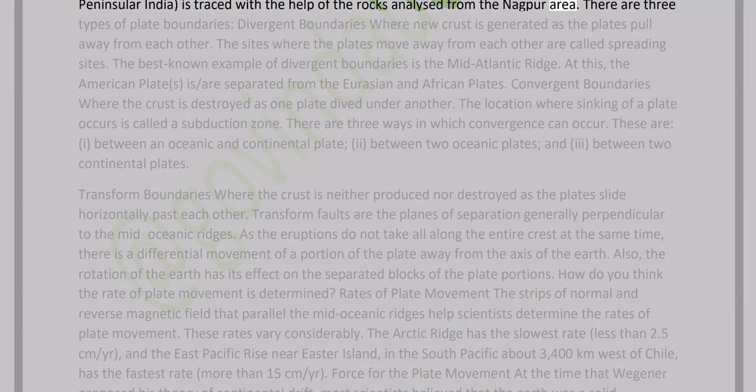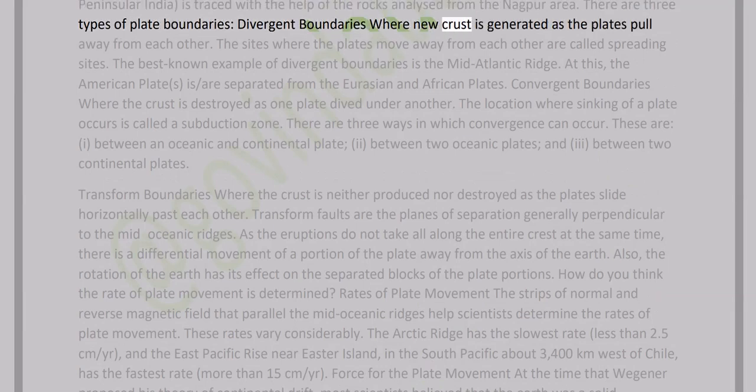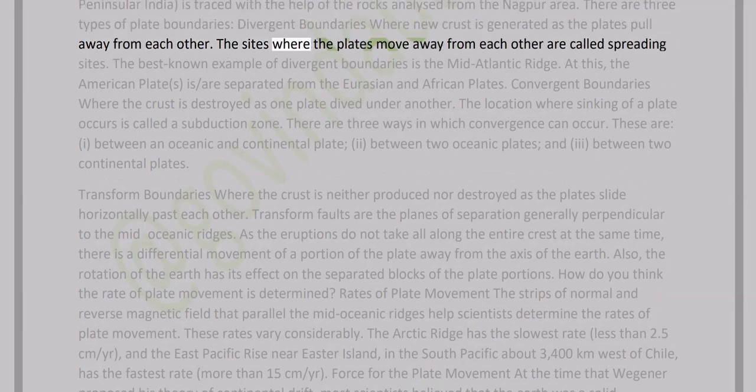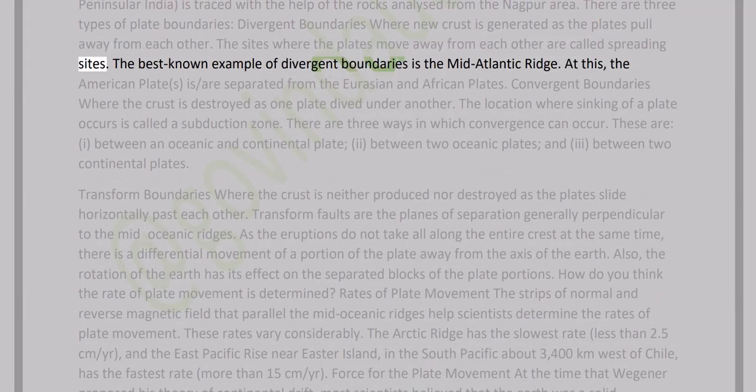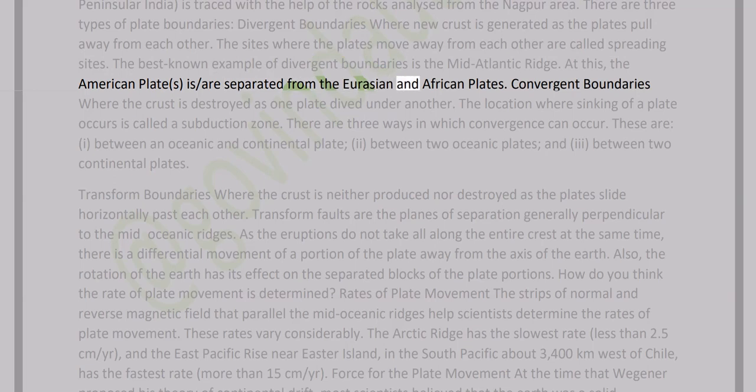There are 3 types of plate boundaries. 1. Divergent boundaries, where new crust is generated as the plates pull away from each other. The sites where the plates move away from each other are called spreading sites. The best known example of divergent boundaries is the Mid-Atlantic Ridge. At this, the American plates are separated from the Eurasian and African plates.